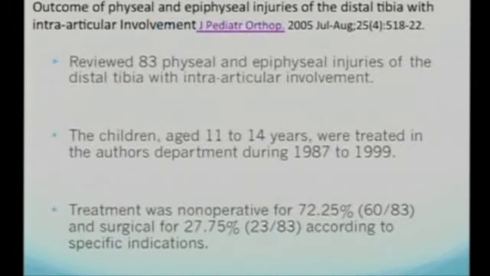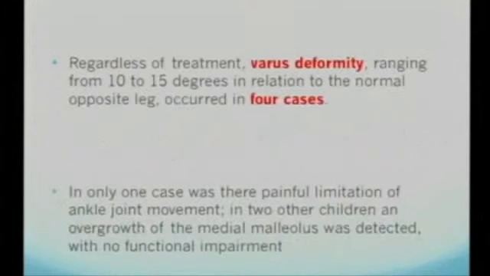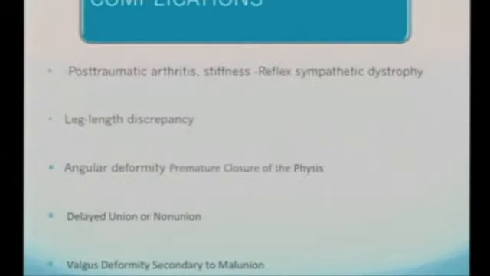This is one of the papers, which is a good paper. I saw they reviewed around 83 physeal fractures and epiphyseal injuries. Most of them were closed injuries treated with closed reduction, and 27% got operated. And they found varus deformity in 4 patients, painful limitation of ankle movements in 2 other children, and one had overgrowth of the medial malleolus.